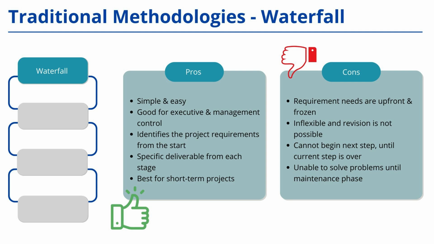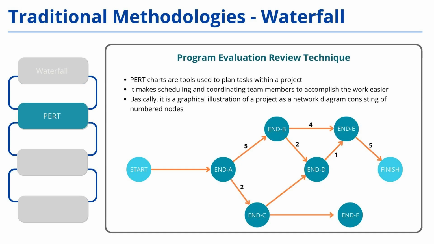Now, moving on to another technique, PERT, Program Evaluation Review Technique. PERT was first introduced in 1957 by the US Navy for their submarine missile program. This technique considers probabilities, making it different from the waterfall model. When using PERT, we estimate the worst-case scenario, the best-case scenario, and the most likely scenario to determine project duration.